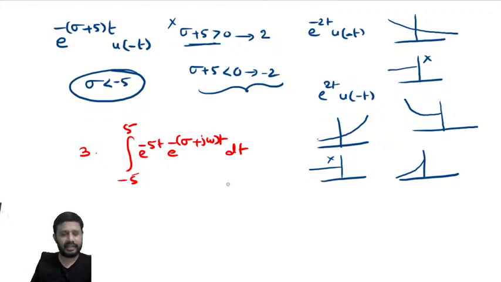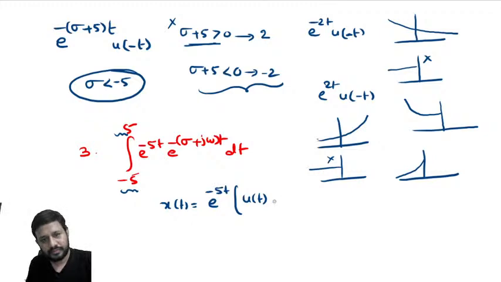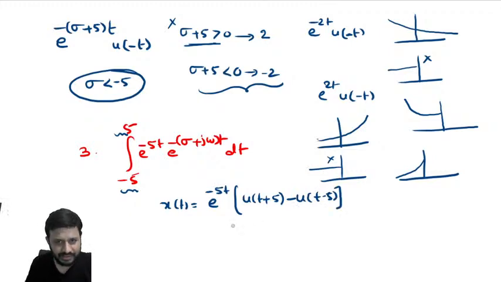So, sigma can be any value of sigma. Entire S plane. So here the answer for this one is any value of sigma, or entire S plane. Because we are calculating the limits from minus 5 to 5, our signal will be like this. Look here, u of t plus 5 minus u of t minus 5, can I write like this? My signal is of this kind.